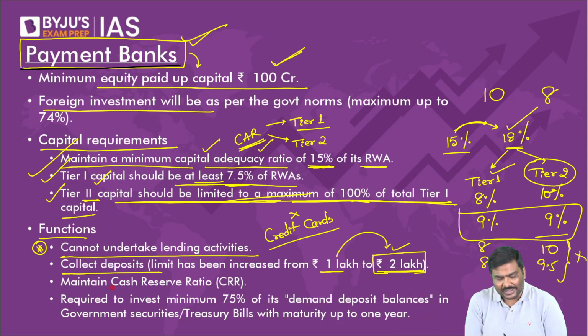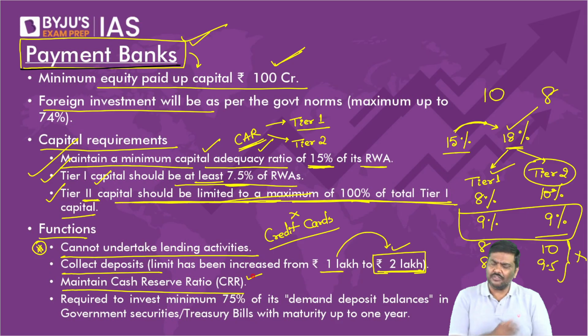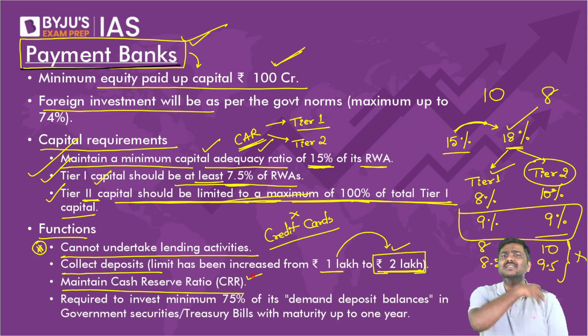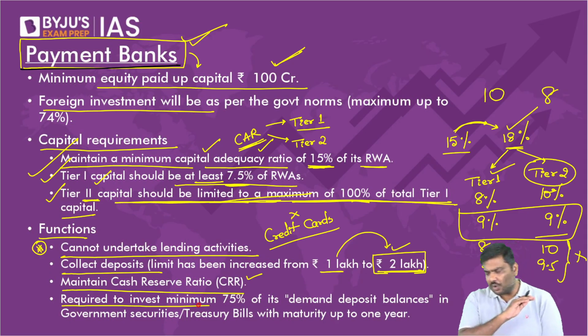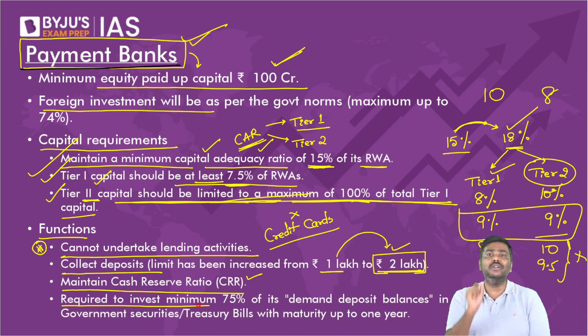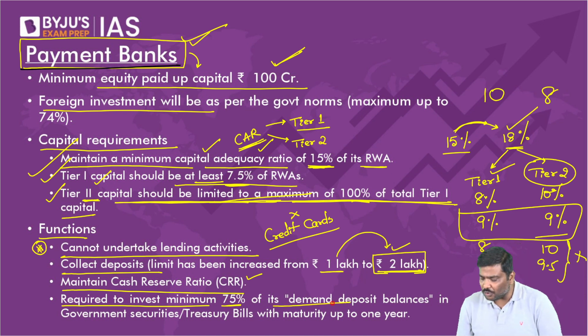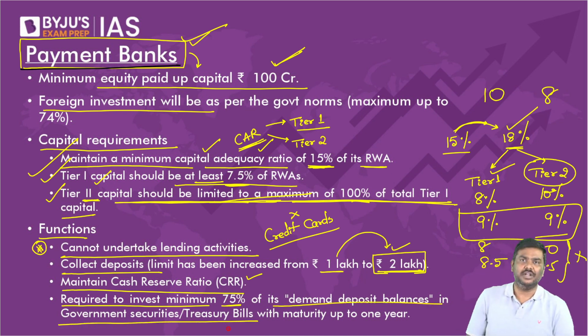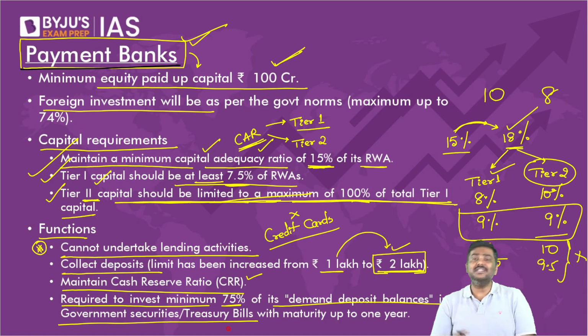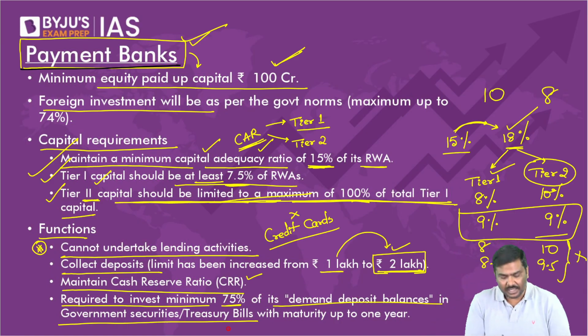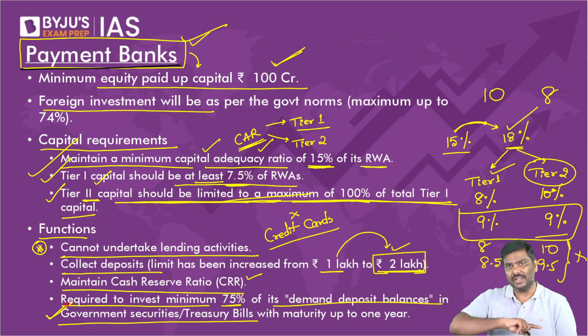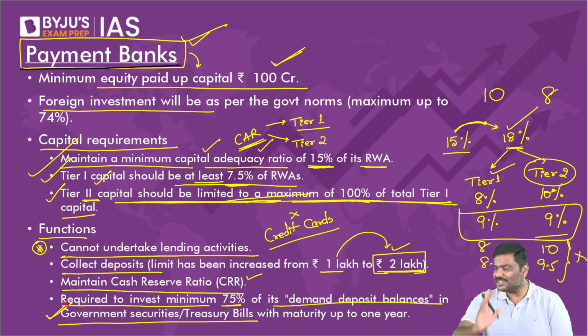Third one, they will have to maintain cash reserve ratio, CRR. They will have to maintain CRR as dictated by Reserve Bank of India. And finally, have a look at this. Out of the total deposits that they have collected, at least 75% they will have to invest in government securities. Right? Because they are not allowed to give loans, they will have to invest in government securities.